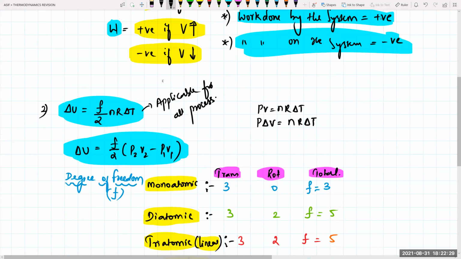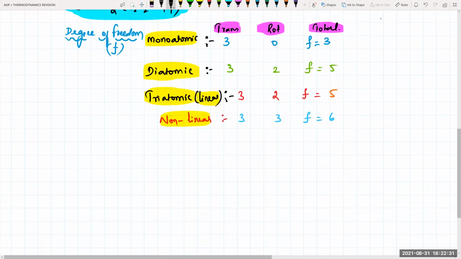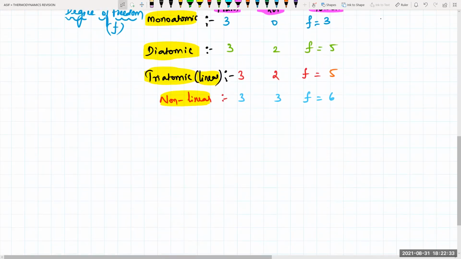That is about your internal energy. Now see, internal energy is a state function, but it depends upon only the initial and final states, and it is independent of the path.